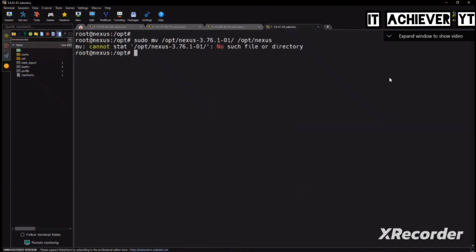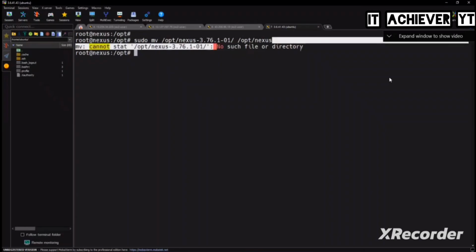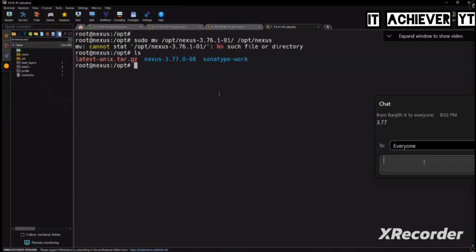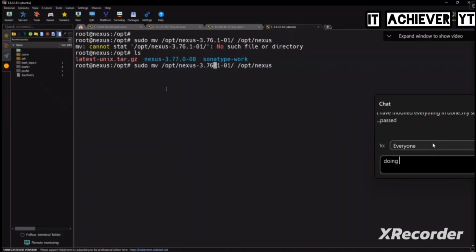Okay, read this error. What does it say? Move cannot do this. After Nexus 3.76, no such file or directory. By seeing this error, what should you know? There is no directory. So what is the first thing you need to do? ls. What was it here? 76. But what is the latest version here? 77. Here you got stuck. But now you understood? Remember, whenever you get an error, please check the local error. And if something is related to a service, you need to check the logs. Here this is the local error, where it clearly says no such file or directory because we are using 76 and now it is 77. So simply, same move command, what do you need to put here? 77. Very good, Dinesh.